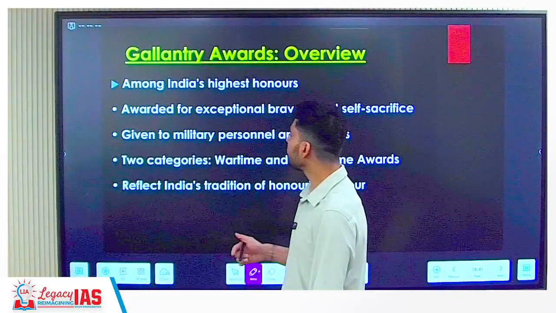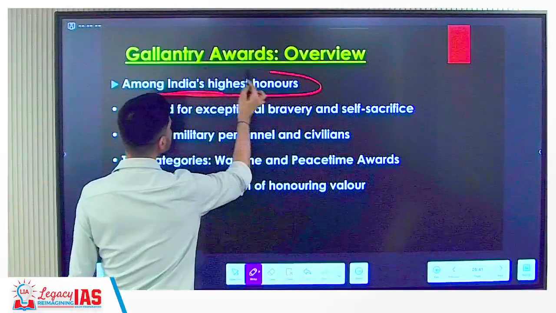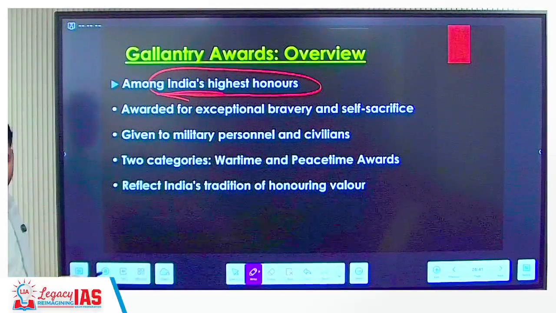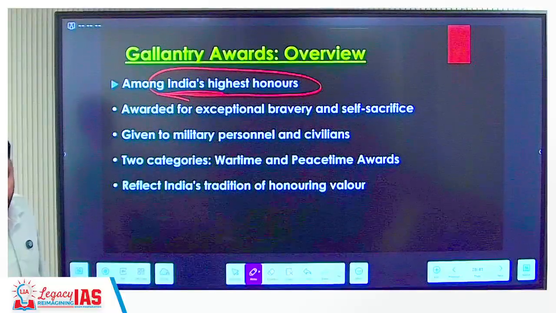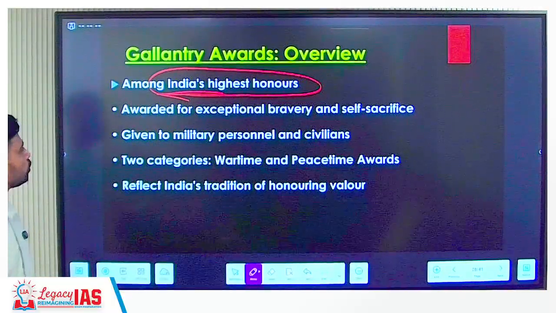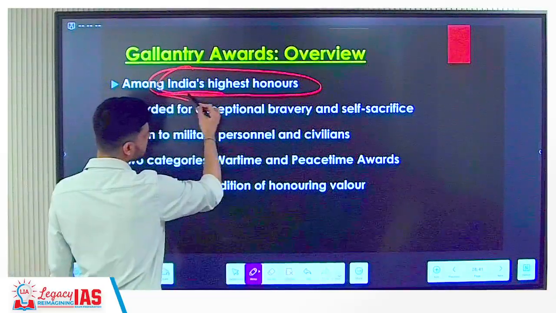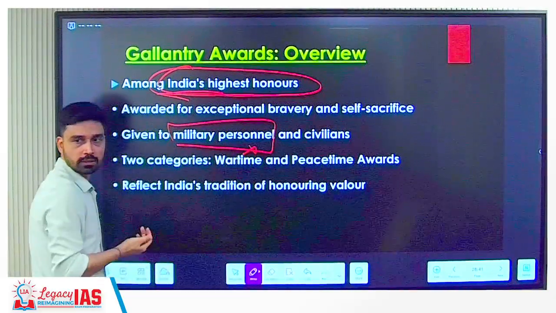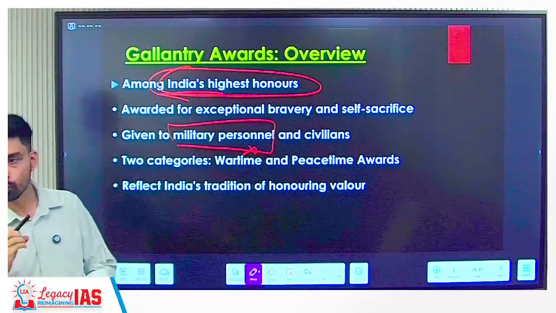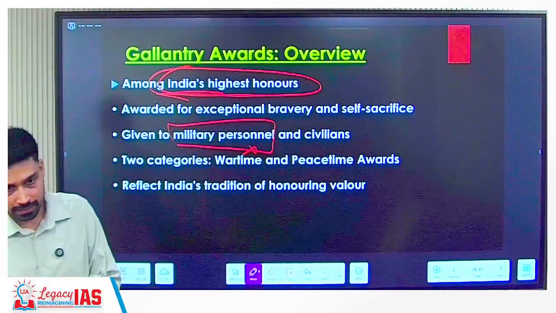So if you take a look at the overview, what is the significance of gallantry awards? They are considered India's highest honors, right? Awarded for exceptional bravery and self-sacrifice, right? Given to military personnel and civilians. That is how a question can be asked: gallantry awards are only awarded to military personnel, true or false? That is false. Gallantry awards can also be given to civilians if they have shown an extreme degree of bravery, courage and sacrifice.